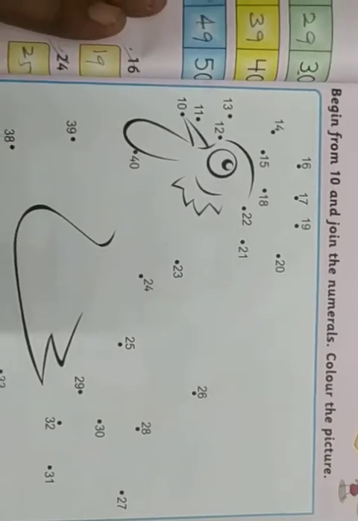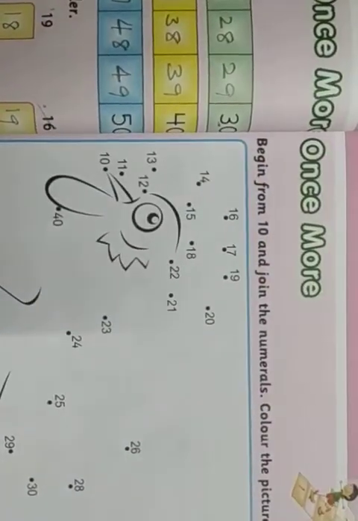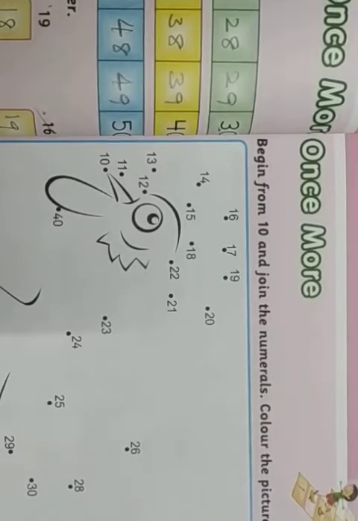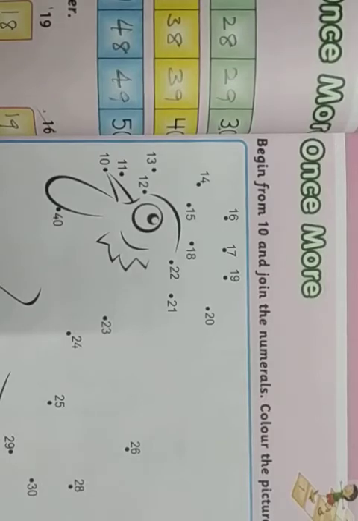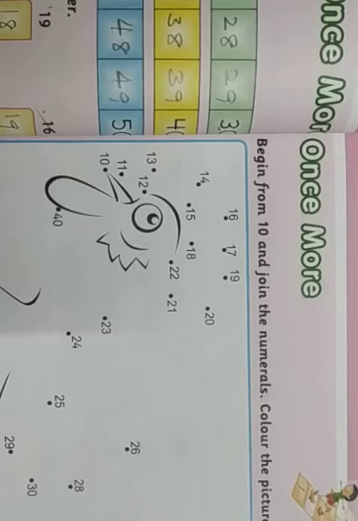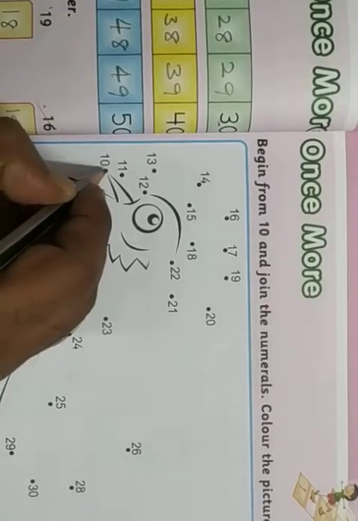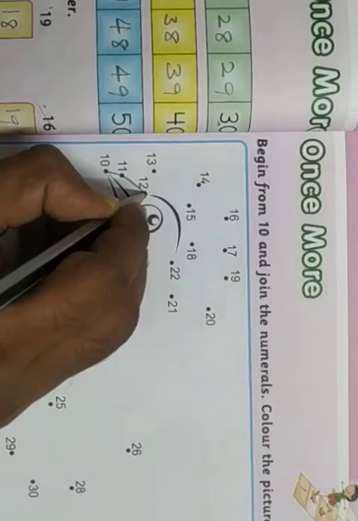Now once more, begin from 10, join the numerals, and color the picture. Here in the picture, we need to start joining the dots from number 10. Then join all the dots and color the picture. 10, 11, 12. Right?